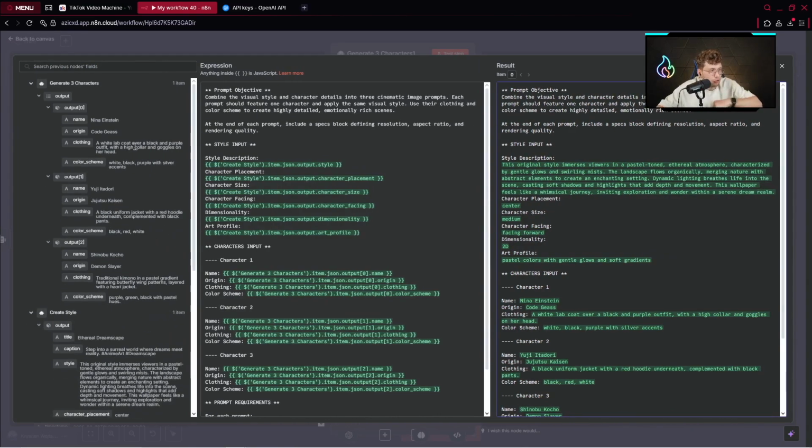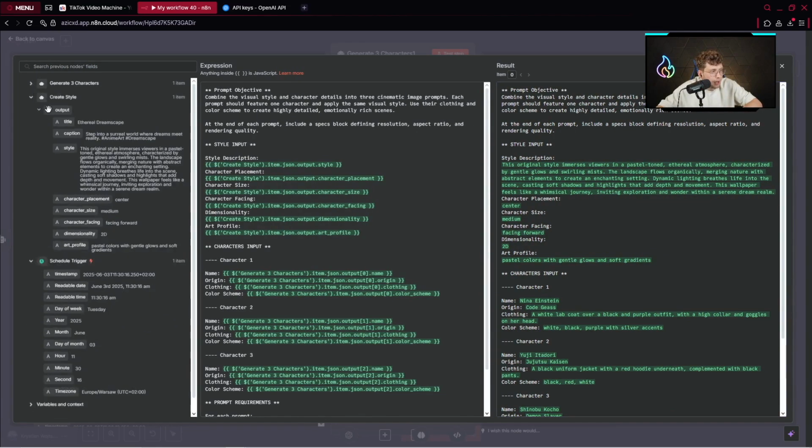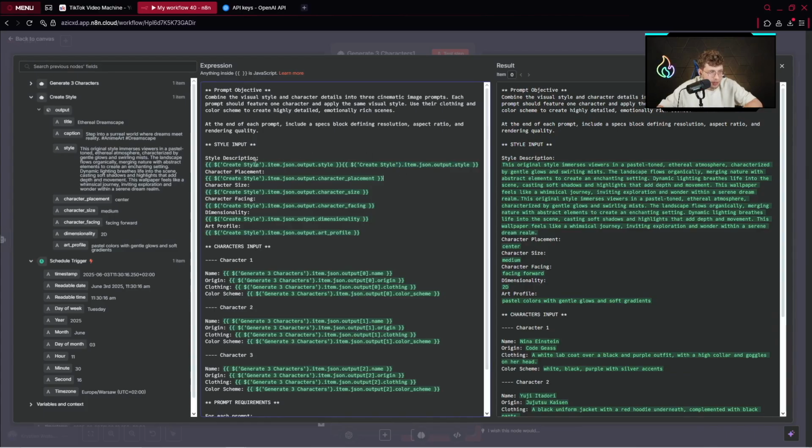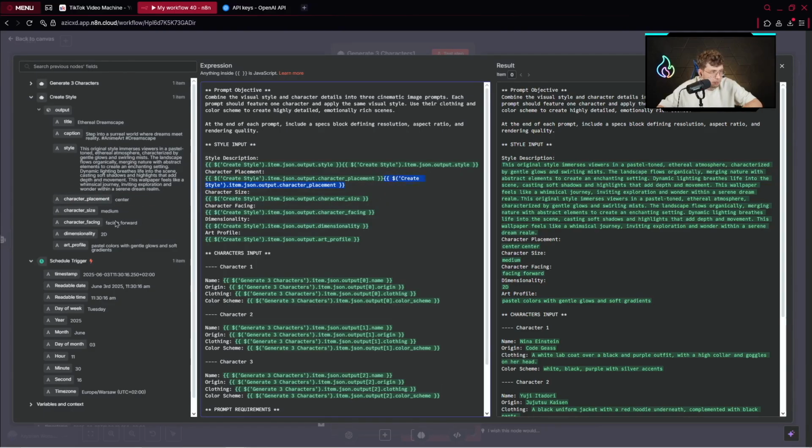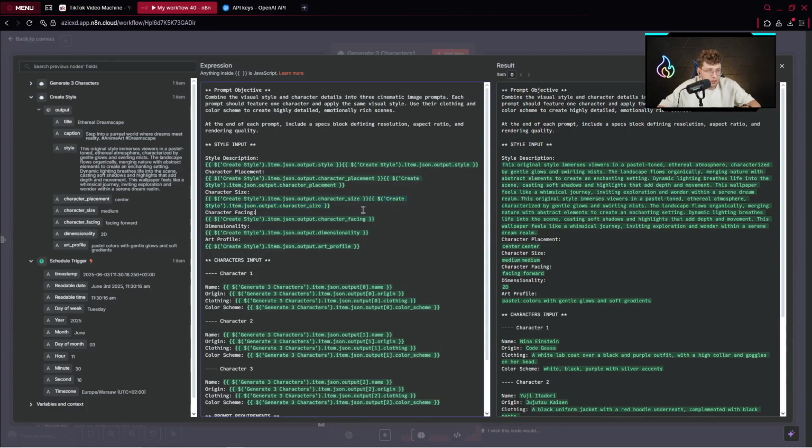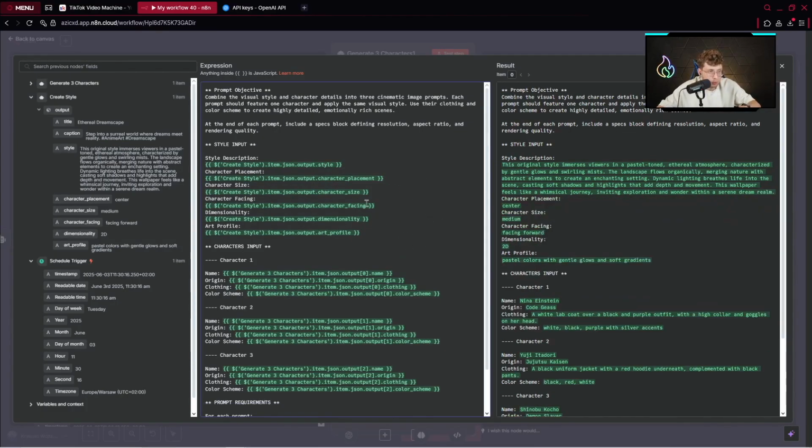What we did, we mapped these fields from here. For example, let me show you. We've got our agent to create the style. I've taken the style from here and dragged this variable right there. And you can see it's the same. By this way, we've got the content. Again, for the character placement, I went here, dragged this variable, and placed it here. For the character size, I've done it here, okay? It's pretty straightforward. Now let me press Ctrl Z to undo my action.